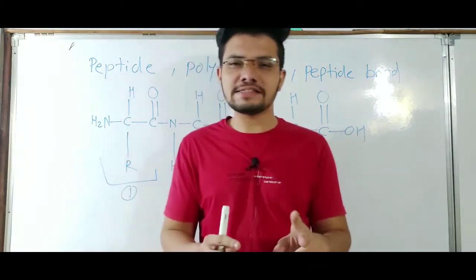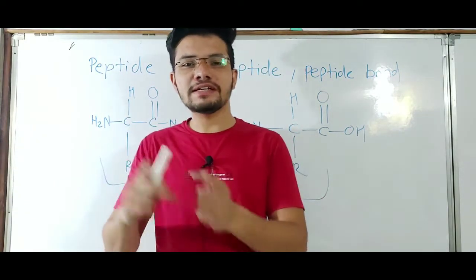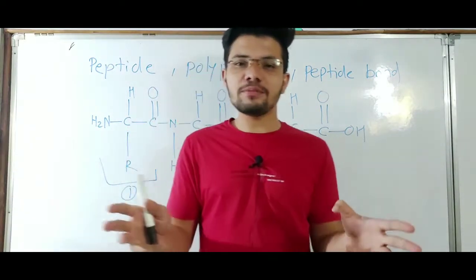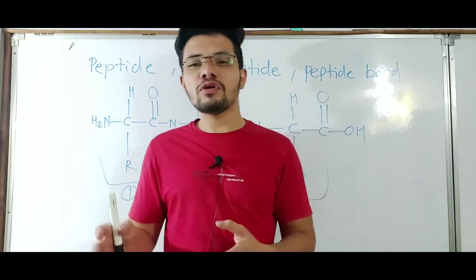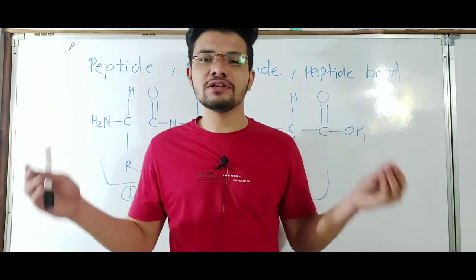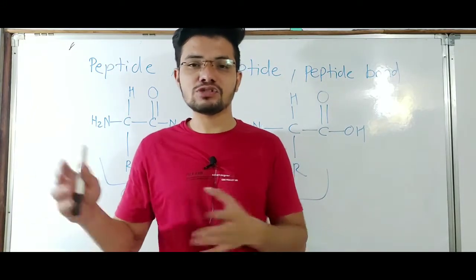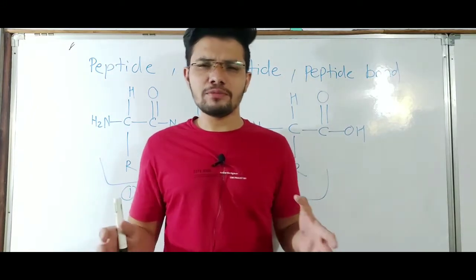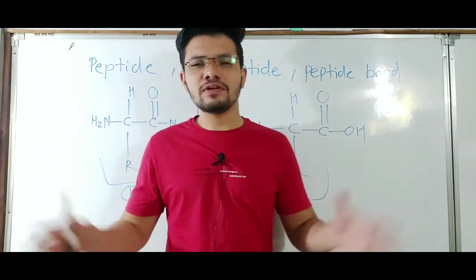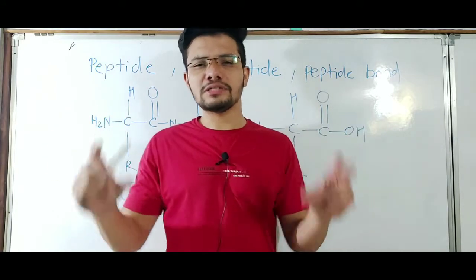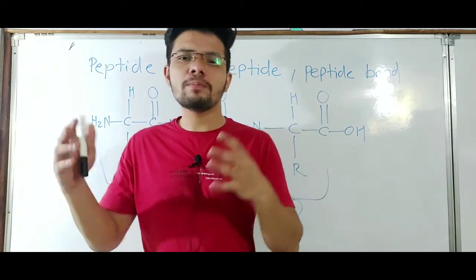So 2 amino acids get joined to form a dipeptide, 3 amino acids form a tripeptide, 4 amino acids form a tetrapeptide, and so on. Many amino acids, like 12 to 20, joined to form a short chain are known as an oligopeptide.